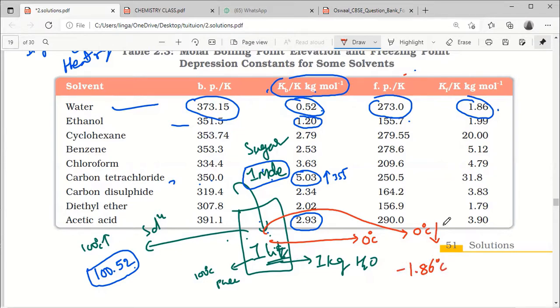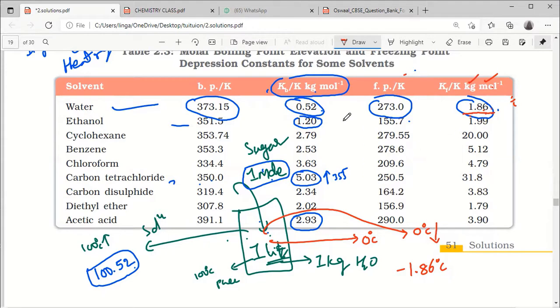How do I get to know? Here it is given. In case of water, if you dissolve 1 mole of solute in 1 kilogram of water, our freezing point decreases by 1.86. If I dissolve 2, then obviously 2 into 1.86. If I dissolve 3 moles, 3 into 1.86. If I dissolve half mole, half into 1.86. Are you getting? Yes, sir.